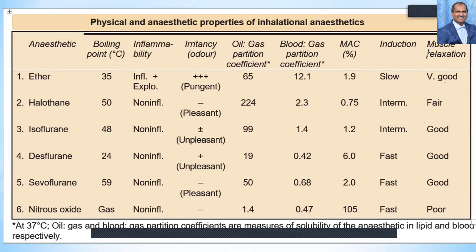As the boiling point becomes less and less, it becomes more and more inflammable. You can see both the inflammability and the explosive property of ether is high, whereas halothane is non-inflammable, meaning it will not catch fire. Of course, all the others are non-inflammable, whereas ether is highly explosive.